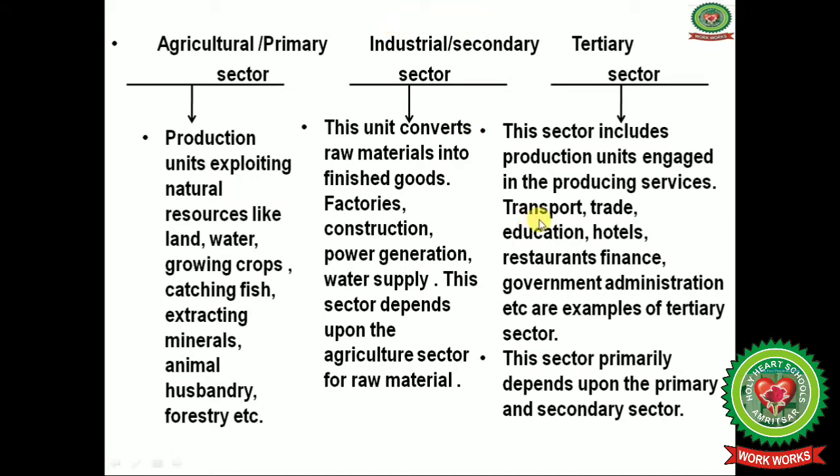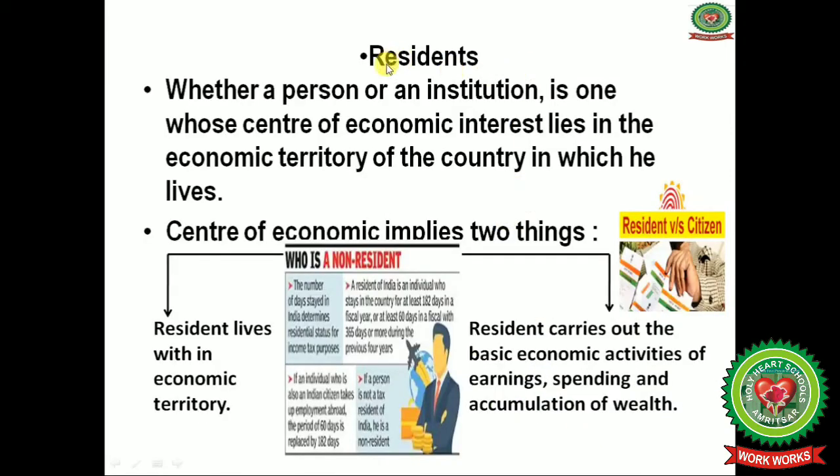When tractors or buses or any vehicles, Activas are ready, then they need transport to transfer them from one place to another place. Then trade is there, education, hotels, restaurants, finance, and government administration. All these are the examples of tertiary sector. So this sector primarily depends upon the primary as well as the secondary sector also.